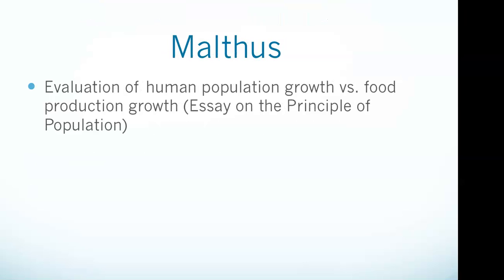And then let's talk about Malthus here for a second. In his essay on the principle of population, he proposed the principle that human populations grow exponentially, while food production grows at an arithmetic rate. Malthus expressed his fear that the extended population growth could directly lead to poverty and famine.